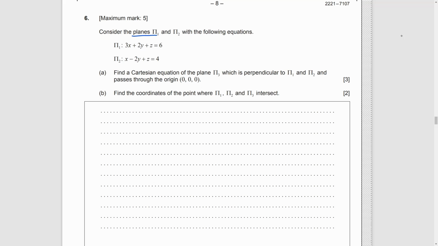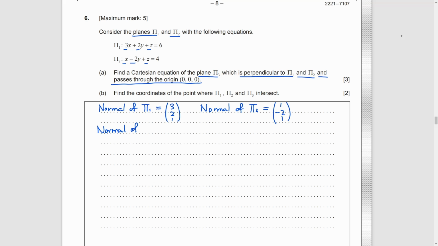Question 6. There are two planes, pi1, pi2, and we want to find another plane, pi3, which is perpendicular to pi1 and pi2 and passes through the origin. For plane equations, we always consider their normal. The normal of a plane is the vector with the coefficients of x, y, and z in the equation. So, normal of pi1 is just (3, 2, 1), and that of pi2 is just (1, -2, 1).